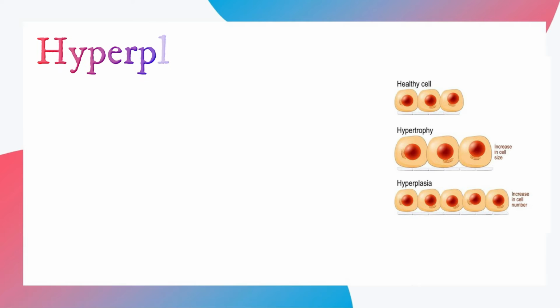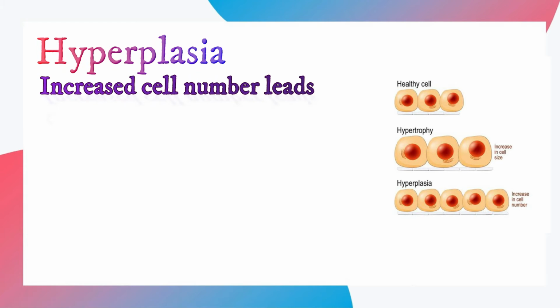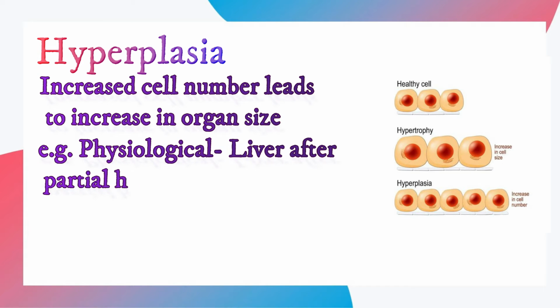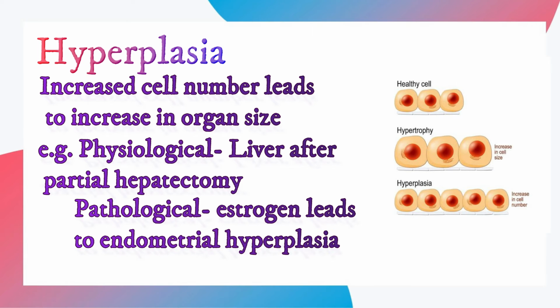Hyperplasia means increased cell number, which leads to an increase in the size of the organ because of dividing, proliferating mature cells. Physiological examples include after partial hepatectomy, the liver will regenerate, and pathological hyperplasia like estrogen, which leads to endometrial hyperplasia. Further, it can lead to endometrial cancer also.